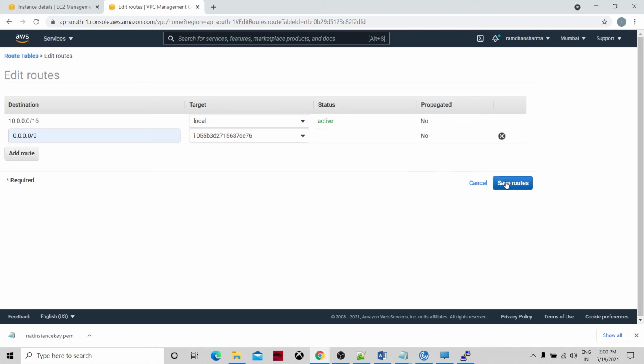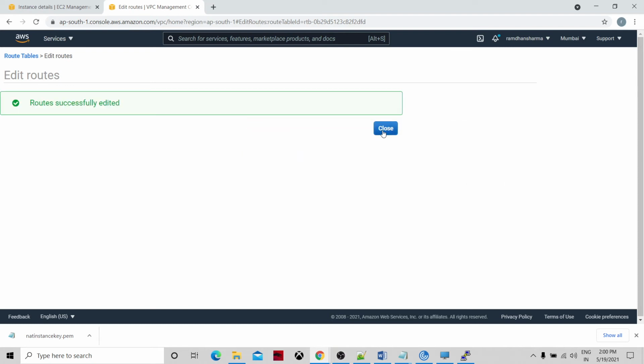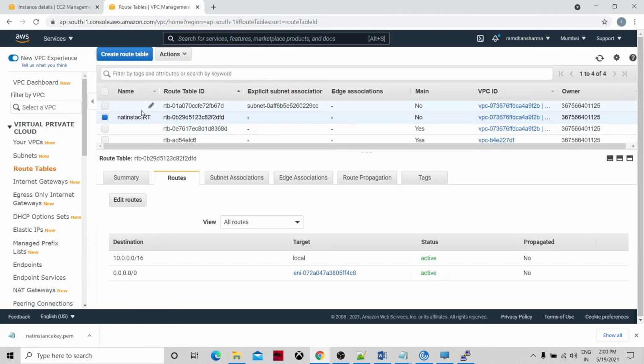Okay, let's save it. So I have created the route table and it is linked to the NAT instance through the internet traffic 0.0.0.0. Everything which is coming from the internet is called 0.0.0.0. I have created the entry.